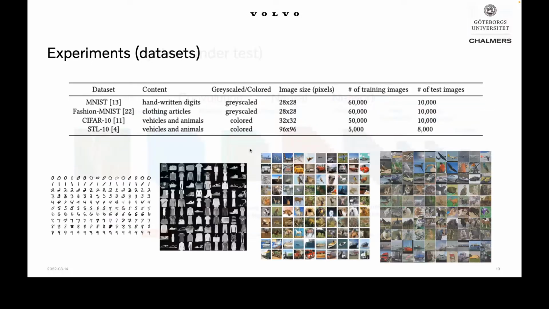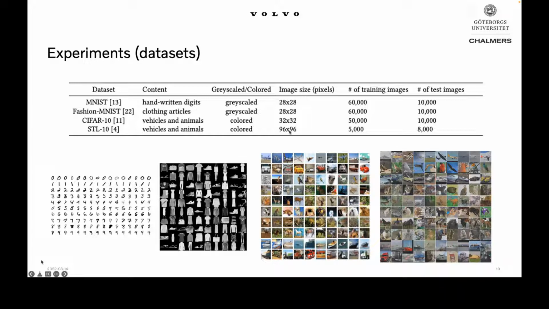And for the data, we also started with simple data sets for image classification: 2 grayscale data sets, MNIST and Fashion-MNIST, and 2 color data sets, CIFAR10 and STL10. These 3 data sets, MNIST, Fashion-MNIST, and CIFAR10, are small-scale data sets, with 32 by 32 pixels.